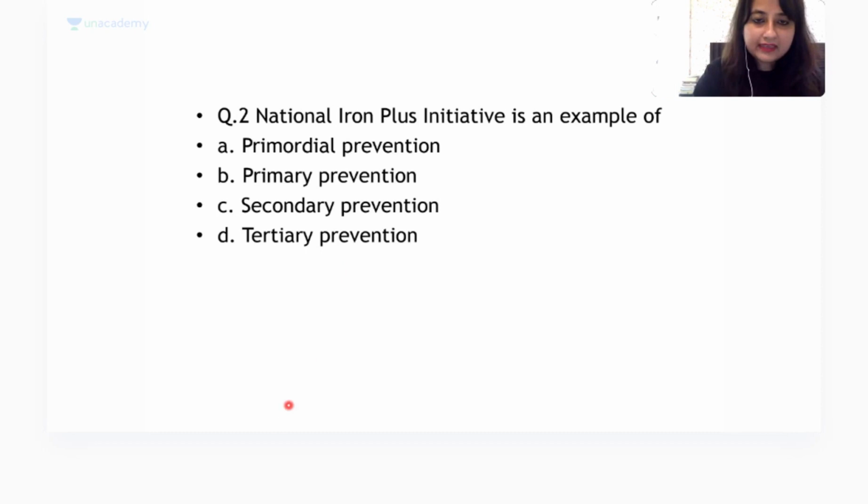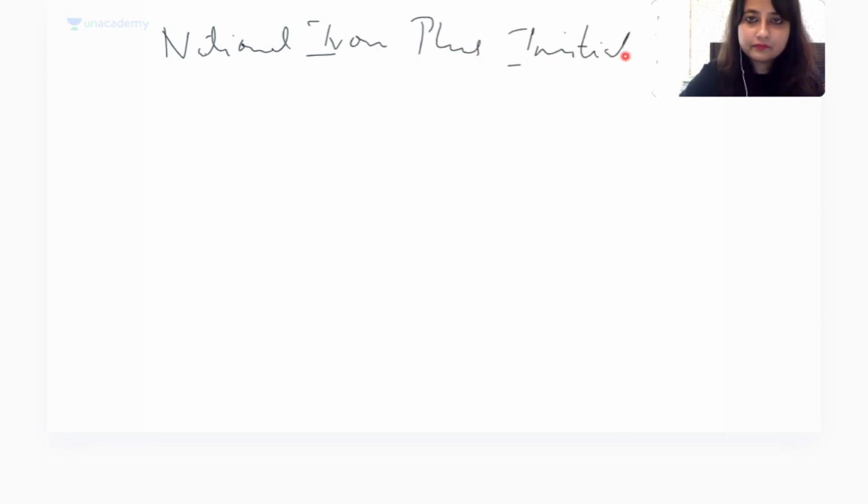I'll write it down for you. I think I have an empty slide. Yes, if we talk about National Iron Plus Initiative, I'll write down a line for you. Just pay attention to that line. Then you have deliberately put this MCQ for you to understand. Okay? So what is this initiative for? To look for iron deficiency anemia.